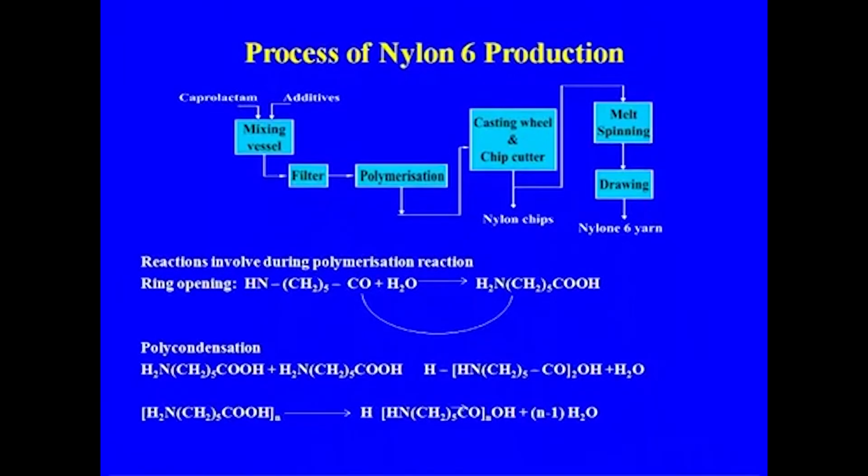various stages are involved, such as twisting of the yarn which you are getting, or if you want to make staple, then you will have to cut it into staple, or it may be in the form of yarn. So this may be nylon 6 yarn or staple, and these are the reactions taking place, which I told you: the ring opening, and then the polycondensation reaction in the making of nylon 6.